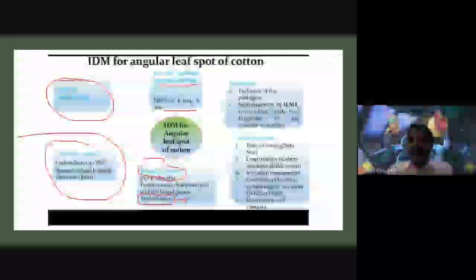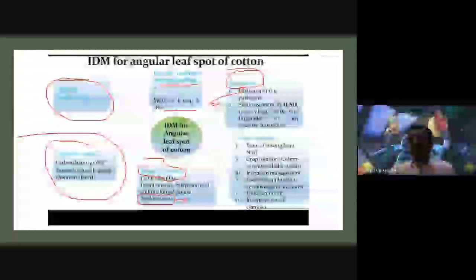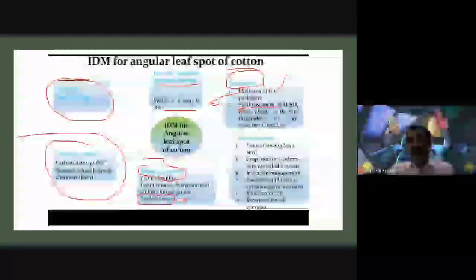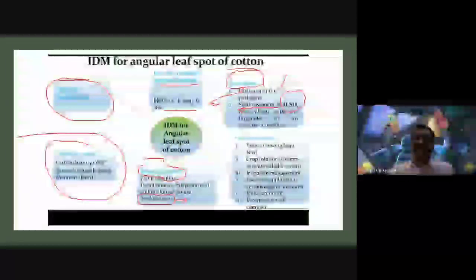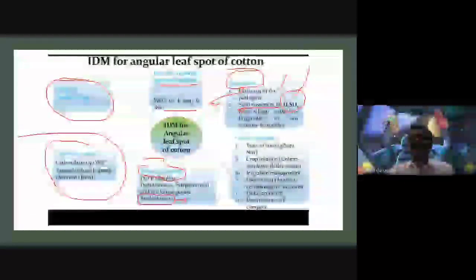Along with this, quarantine methods are also very important because they exclude the pathogen. Whenever we apply these quarantine methods, it is the exclusion of the pathogen. In this quarantine method, we use a seed treatment with H2SO4, which means sulfuric acid, at 100 ml per kg, along with biofungicides or any systemic fungicides we can use.